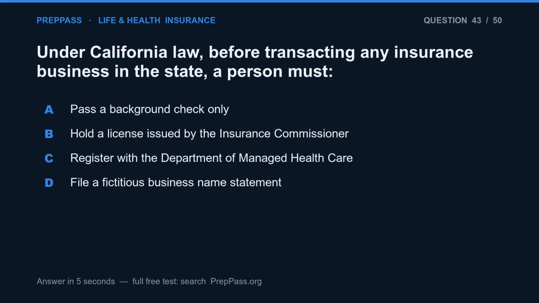Question 43. Under California law, before transacting any insurance business in the state, a person must A. Pass a background check only. B. Hold a license issued by the insurance commissioner. C. Register with the Department of Managed Health Care. D. File a fictitious business name statement.